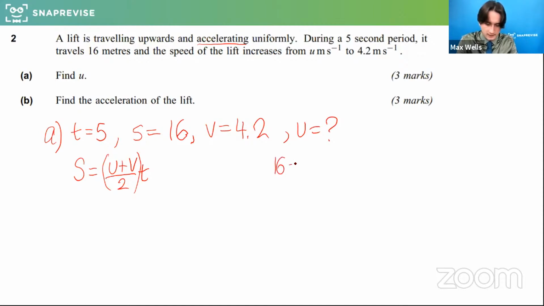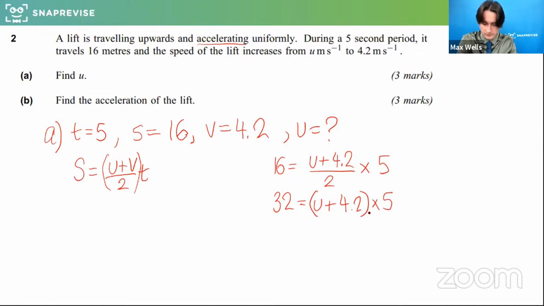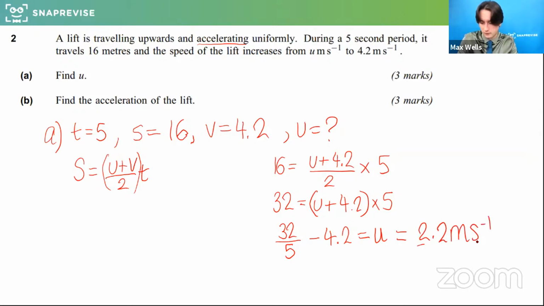So 16 is equal to U, which we don't know, plus 4.2 divided by 2 times the time, which is 5. So I could multiply by 2: 32 equals U plus 4.2, all multiplied by 5. Then I could divide by 5 and subtract 4.2 to leave me with U, which, just to double check, is 2.2. Do we agree with that? And that will be meters per second because it's a measure of velocity.